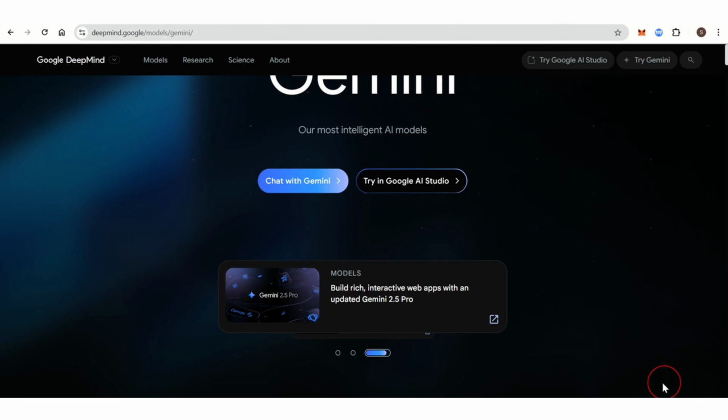Your choice between the two should depend on your specific needs and the task you aim to accomplish. For comprehensive tasks requiring a broad skill set, ChatGPT may be more suitable. For creative projects and tasks benefiting from real-time information and Google integration, Gemini could be the better option. So basically, this is the difference between ChatGPT and Google Gemini.